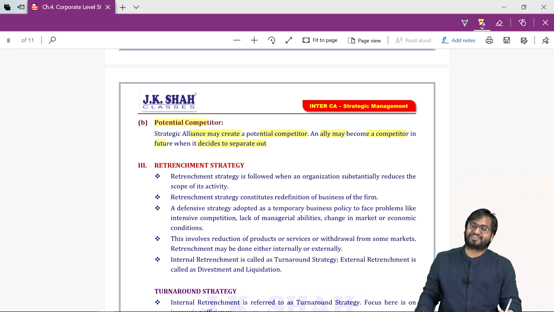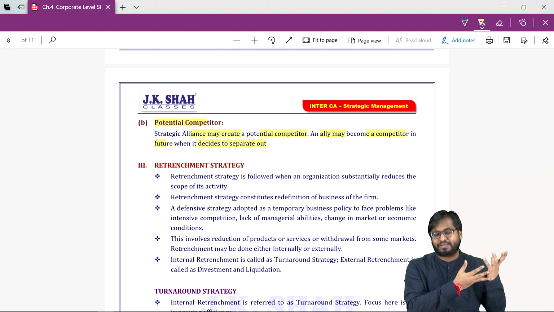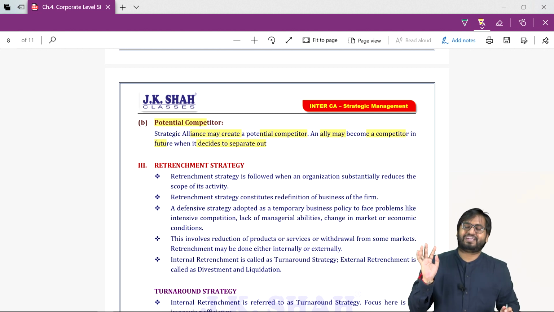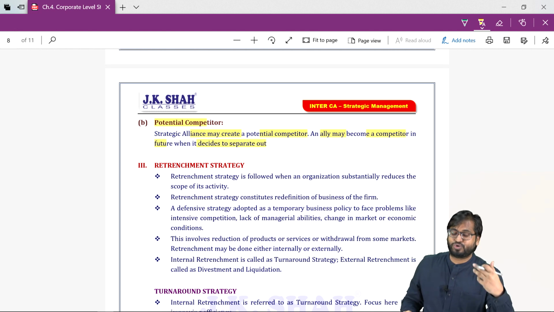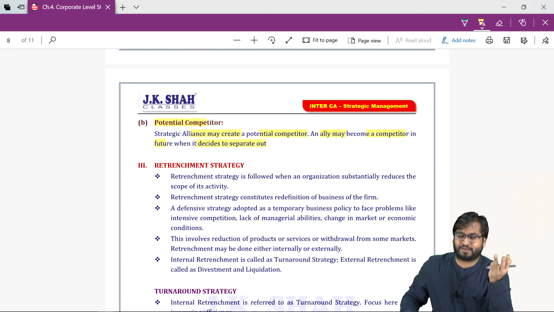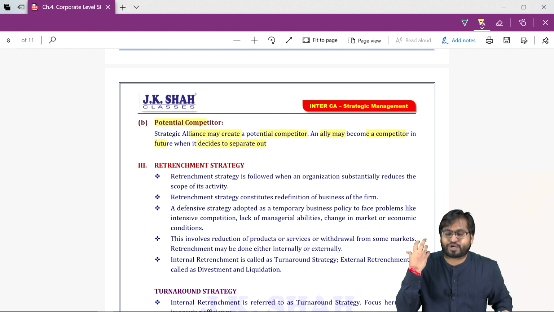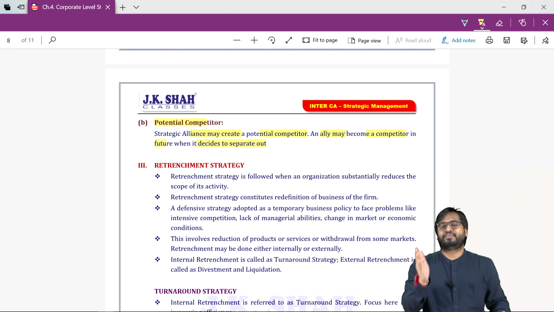Okay. So this was your second strategy, guys. We have already studied stability strategy. We have already studied expansion strategy. Now let's try to study the third strategy, retrenchment strategy. What do you mean by retrenchment? In simple language, retrenchment means reduction. Reduction of what? Reduction of number of products in our product line. That can be your first retrenchment.